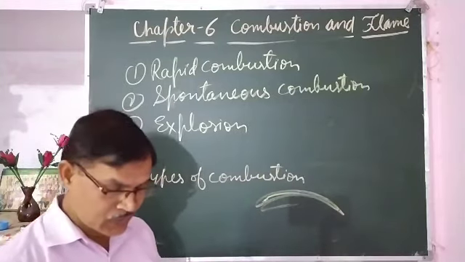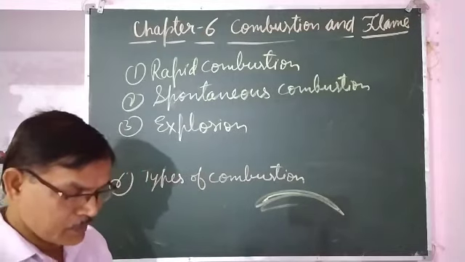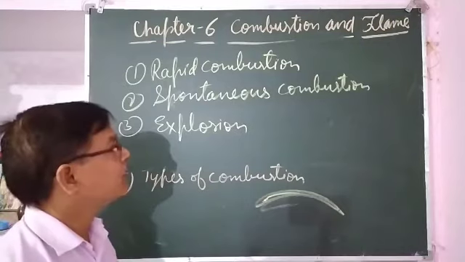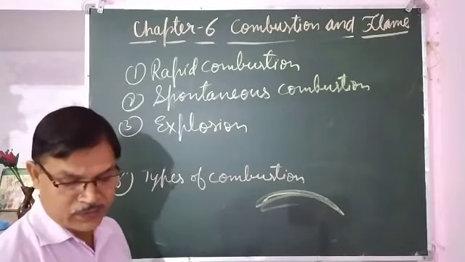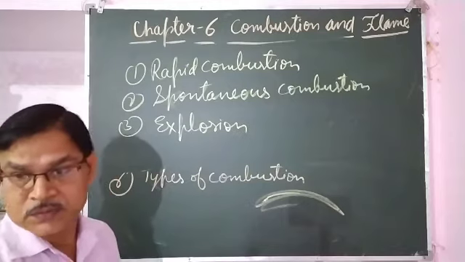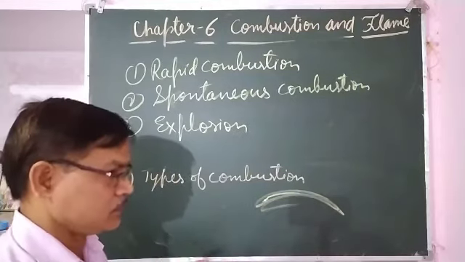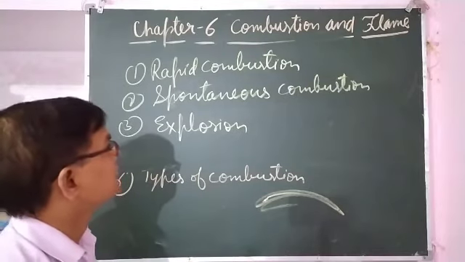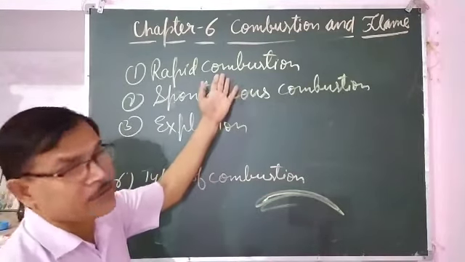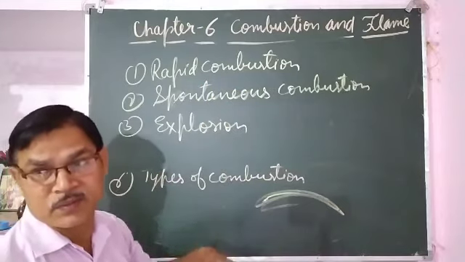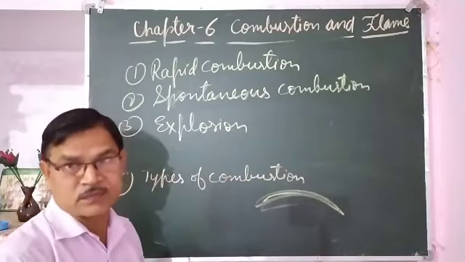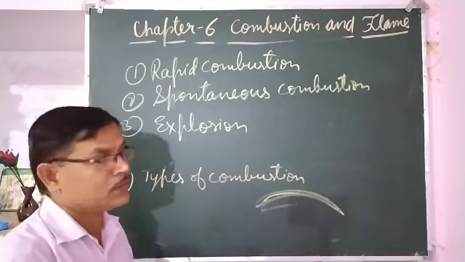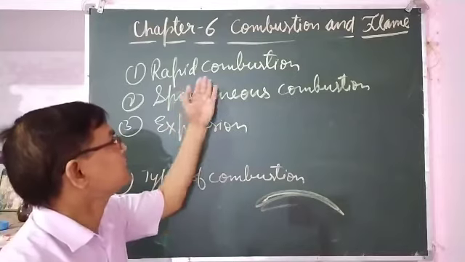So rapid combustion is the combustion in which a material burns rapidly, producing heat and light. That is called rapid combustion. For example, burning of LPG, paper, wood, diesel, petrol. In that, heating is necessary, meaning heat is applied from outside, either in the form of a matchstick or any other means. Heat is applied, then combustion takes place.